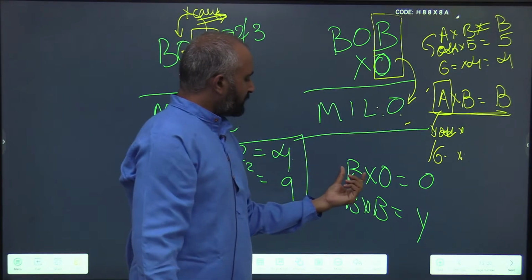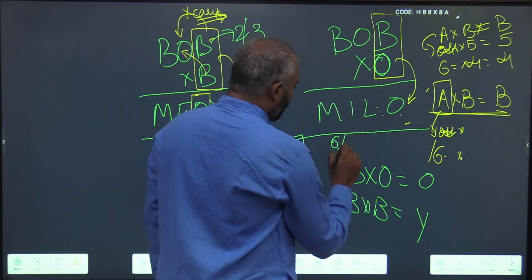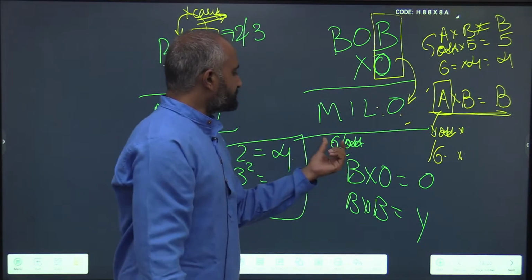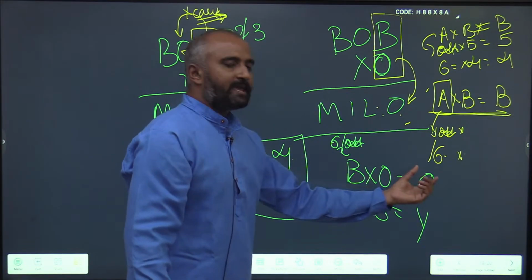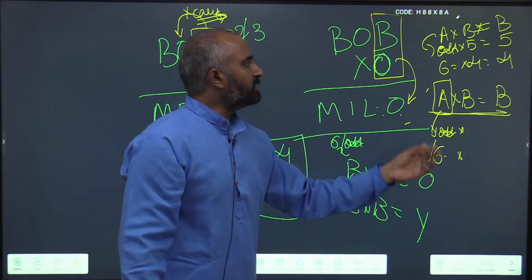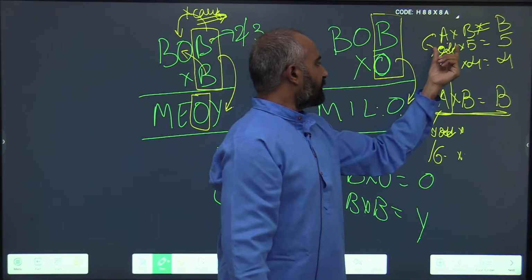So what are the cases for B? The cases for B are either it is a 6 or it is an odd number. Once I take this into consideration, A into B results in a B. What are the possibilities for A? A is either an odd number or a 6.